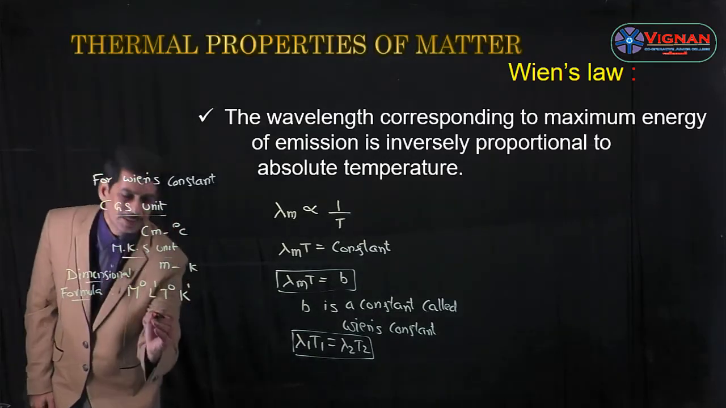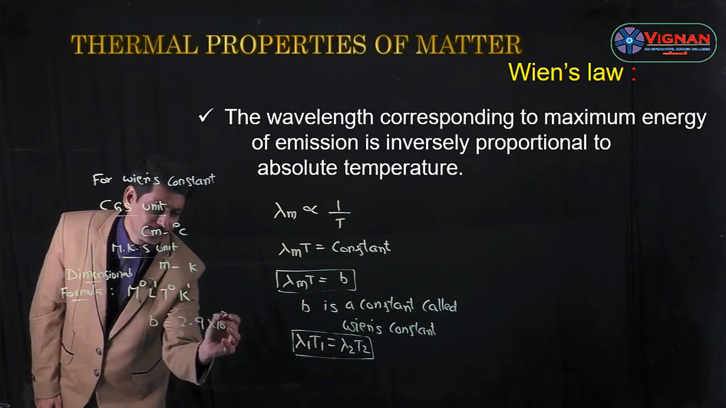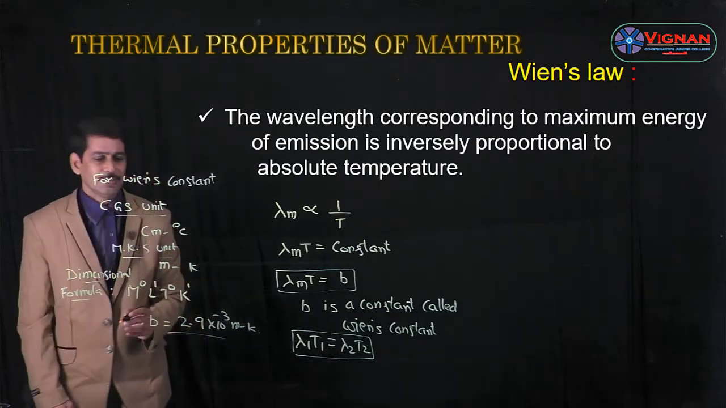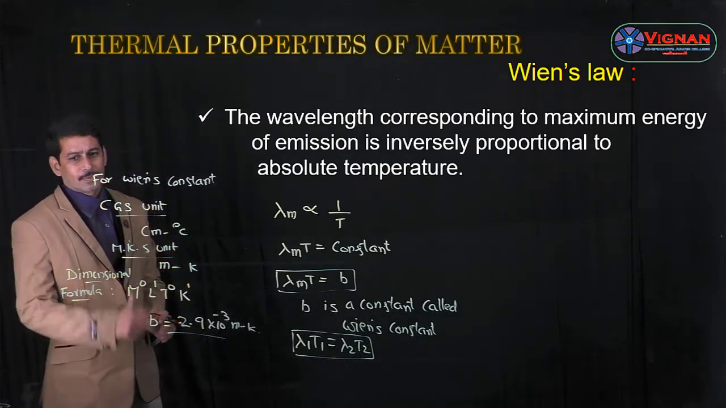And the value of B is nothing but B is equal to 2.9 into 10 power minus 3 meter Kelvin. So this is the value of B, Wien's constant, 2.9 into 10 power minus 3 meter Kelvin. So this is about Wien's law.